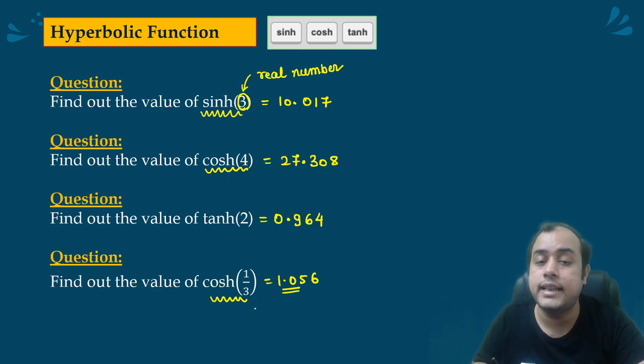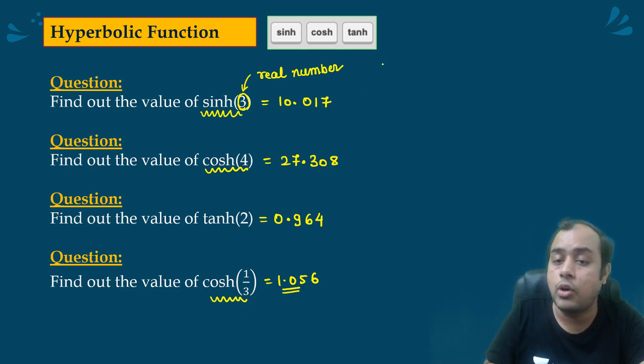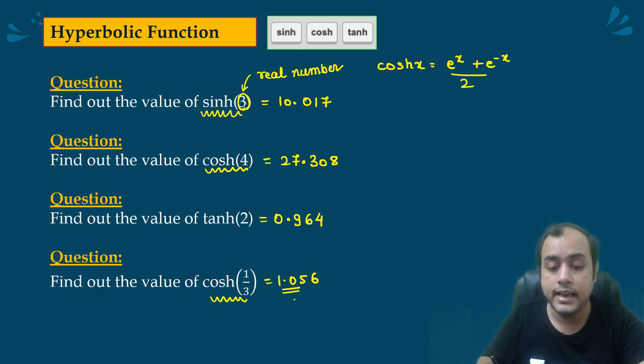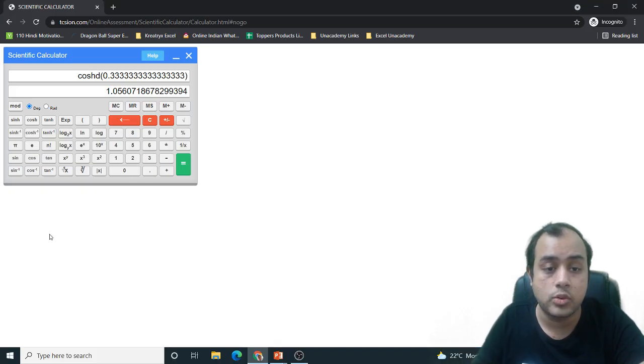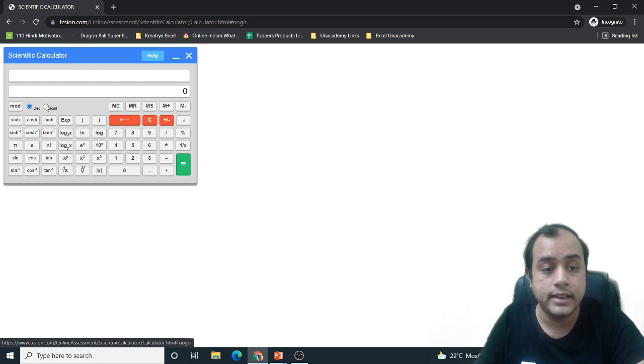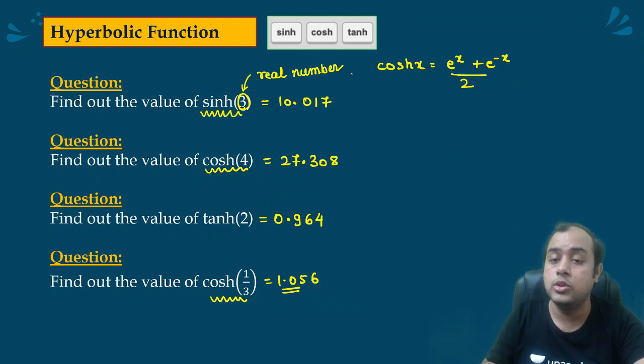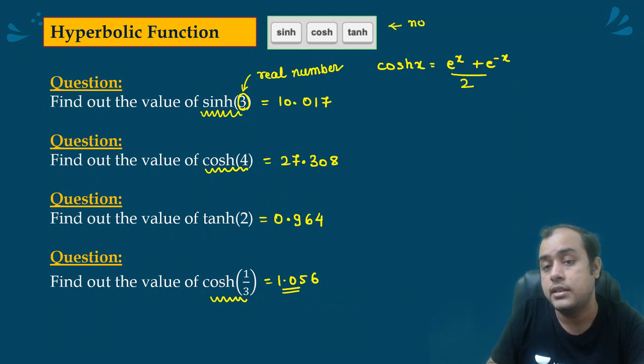So guys, here the degree and the radian will not matter in hyperbolic function, because what is cos hx? Actually it is e to the power x plus e to the power minus x by 2. Let's see if the radian and degree is affecting it in the calculator. So I'll write in radian 1 by 3. No, see, it is giving the same value 1.056, because no effect of degree and radian in hyperbolic. Okay, it is not trigonometric.